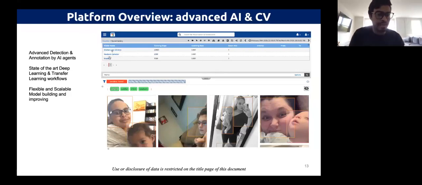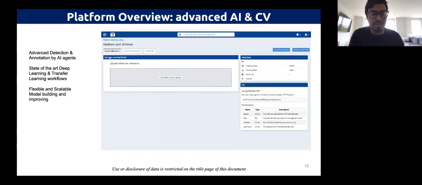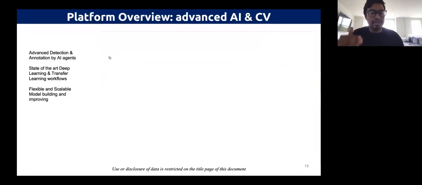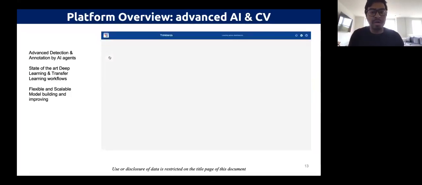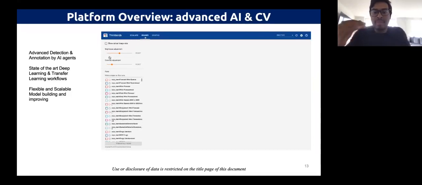We see the newborn detector, that was sort of the baseline, just something to start with. So once we go to mothers and children, let's take a look into how we can evaluate the model. This is by no means the full aspect of what the product can do. There are very, very nice ways to evaluate the model. For the sake of time, we're not going to show some of those things here, but this is how the